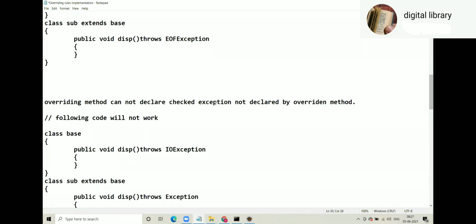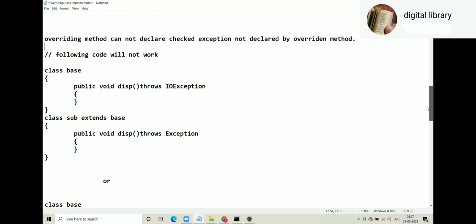And finally, overriding method cannot declare check exception not declared by overridden method. Just be careful. Here if you say may not declare, so meaning changes. May not declare means it may declare. So overriding method cannot declare check exception not declared by overridden method. So following code will not work. What is the problem in that? Overridden method declares IO exception, and overriding method declares exception which is a parent of IO exception. So that is not allowed.